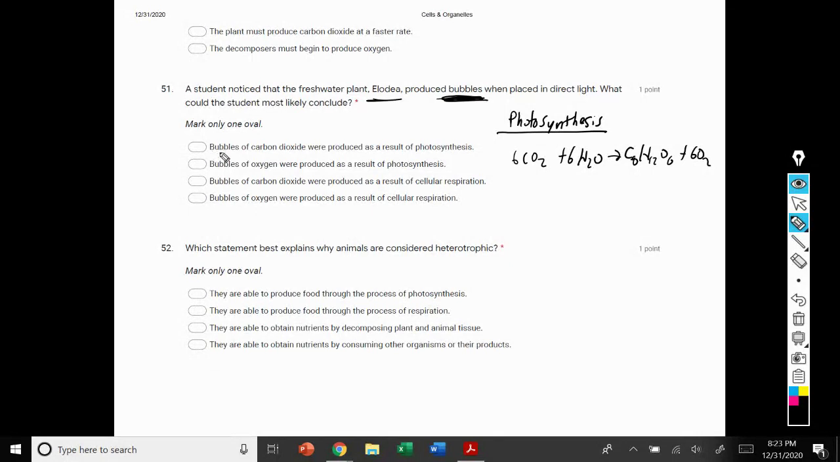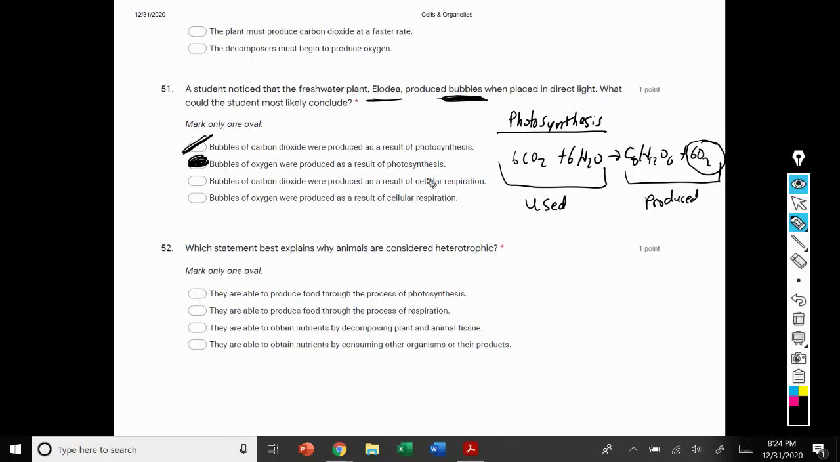Option 1 says bubbles of carbon dioxide were produced. So again, whatever's on the right is produced. Whatever is on the left is what is used. Bubbles of carbon dioxide produced. There is no carbon dioxide on the right side of that equation. Option 2, bubbles of oxygen were produced. Well, oxygen was produced, so that is a correct choice.